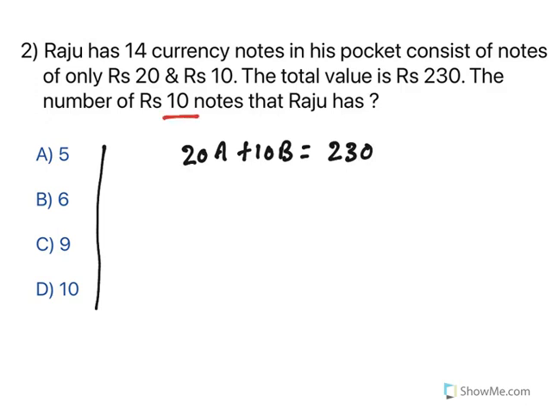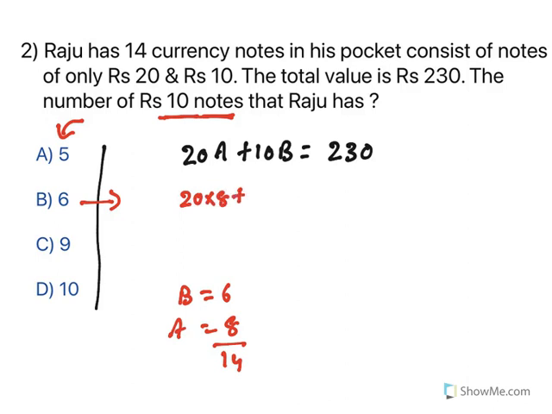Imagine, see, what do we need? We need 10 rupees notes, and all these numbers correspond to 10 rupees notes. Let us plug in this 6. If B equal to 6, what will be A? A would be 8 because the total is 14. So that means 20 into 8 plus 10 into 6. What is this? 160 plus 60. How much would it be? 220. No, but what is given?